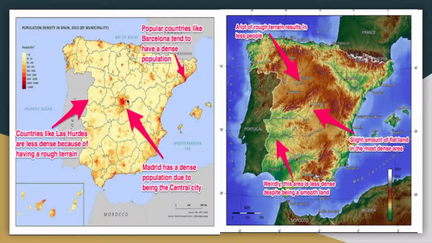For population density, it is very low. Countries like Madrid have a dense population due to it being the central city of Spain, and popular countries like Barcelona tend to have a more dense population. And countries like Las Huertas are less dense because of having a rough terrain. In this physical map, a lot of rough terrain results in less people, and Madrid has a slight amount of flat land. But weirdly enough, this area, which seems to have the most flat land, is less dense.